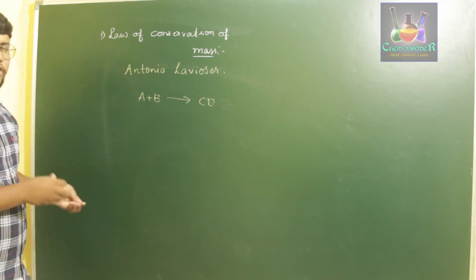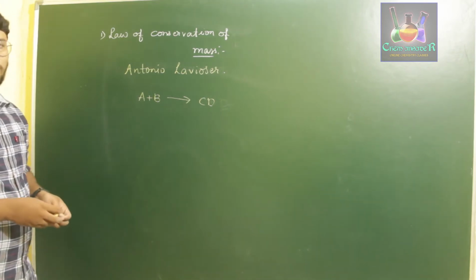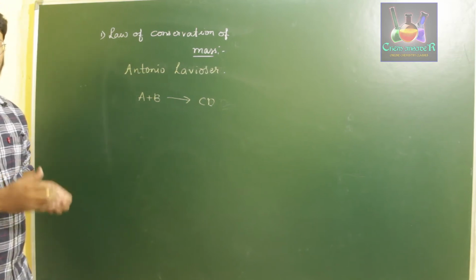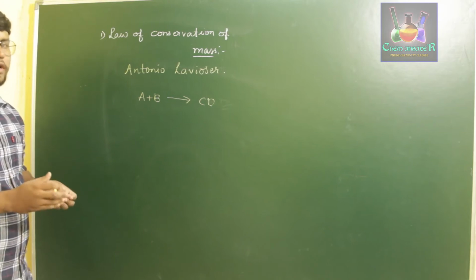In order to verify that, Antonio Lavoisier calculated the exact masses of the reactants which he was reacting and the exact mass of the product which he got.